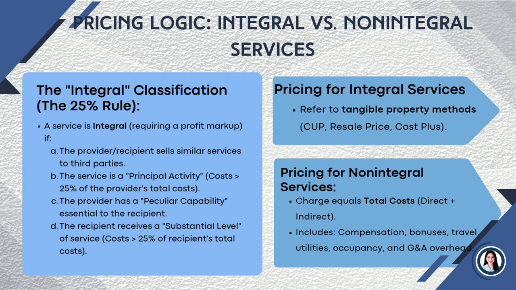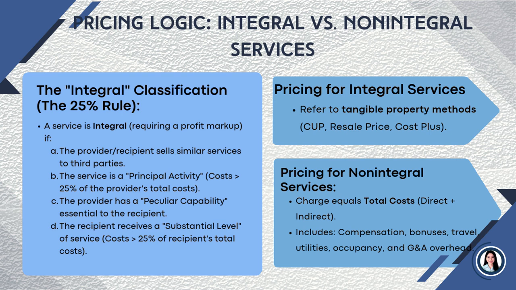Second, the renderer provides services to one or more controlled group members as one of its principal activities, meaning the cost of the services provided to related parties during the taxable year exceeds 25% of the total cost of the renderer. Third, the provider is peculiarly capable of the service and it is vital in the operations of the recipient. Peculiarly capable meaning it has competitive advantage wherein the service provider possesses a unique, high-value skill or asset that the recipient relies on to function.